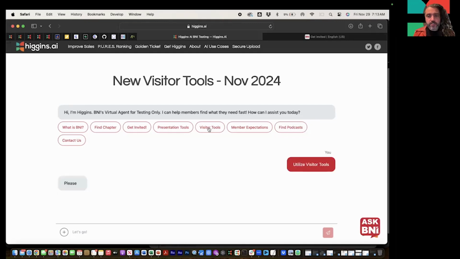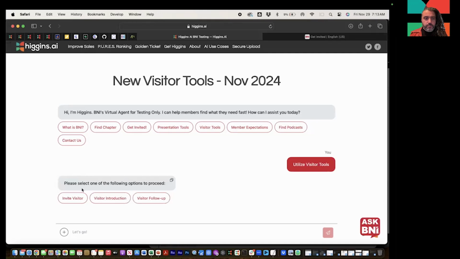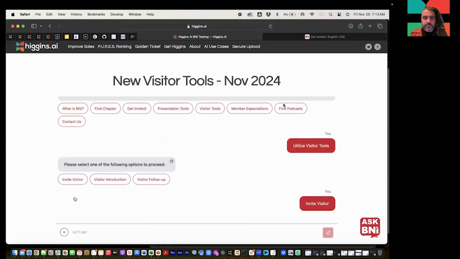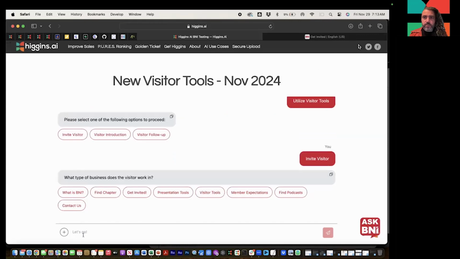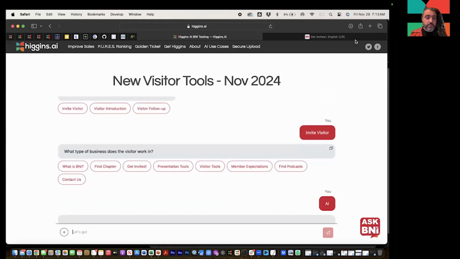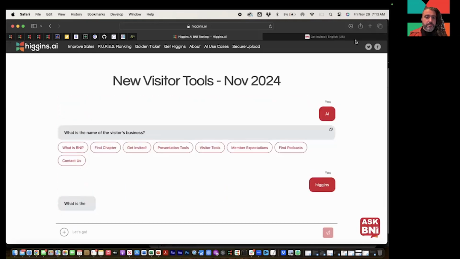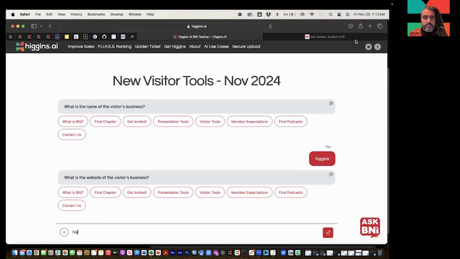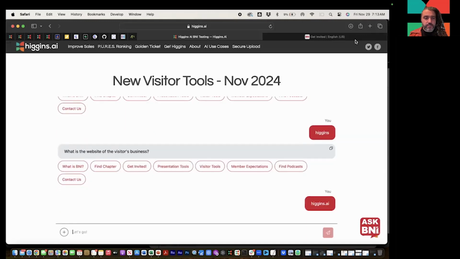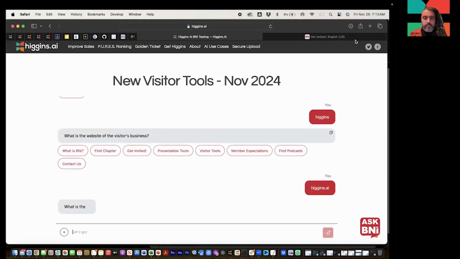Now, when we click on the Utilize Visitor Tools, you'll see three different options appear. Number one is Invite Visitor, Visitor Introduction, and then Visitor Follow-Up. And you'll see from there that when you click in the Invite Visitor, which is the first step, it'll ask you for the type of business a visitor works in, in this case AI, the name of the visitor's business, in this case Higgins, and then the website of the visitor, in this case Higgins.ai.